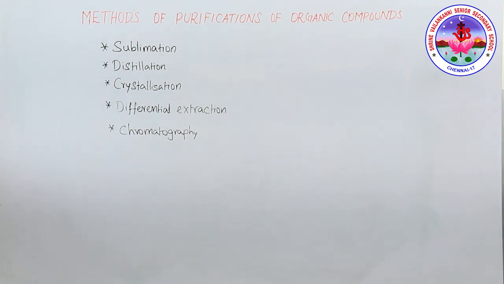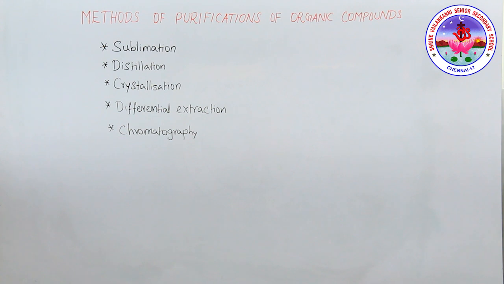In the crystallization process, for the purification of a solid organic compound, the impure compound is dissolved in a solvent which is sparingly soluble at room temperature but appreciably soluble at high temperature.